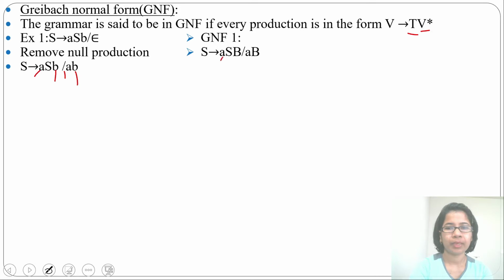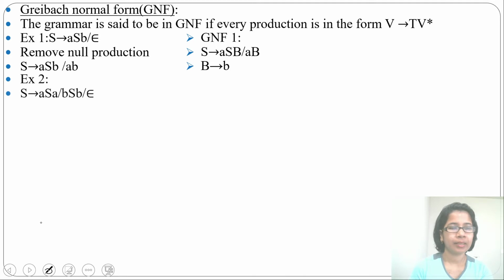Here one terminal is given followed by two variables. So now in place of terminal B, we just write variable B. So we'll write B tends to B. Okay, now this is a GNF for this grammar. GNF is easier than CNF. I discussed the same grammar for finding CNF. You can compare the CNF and GNF.